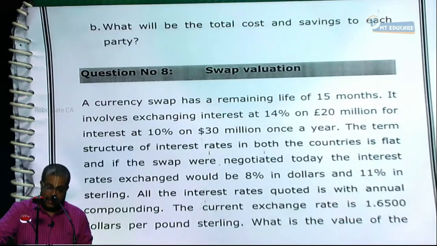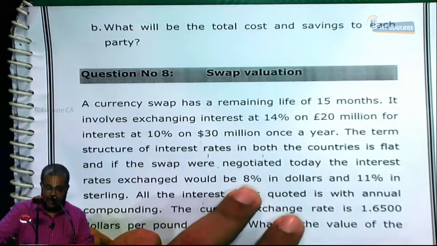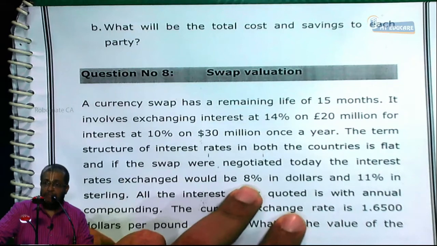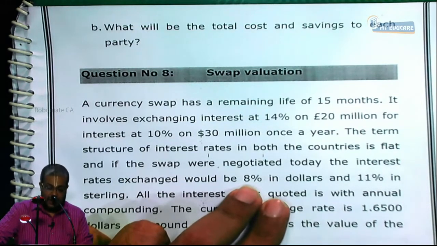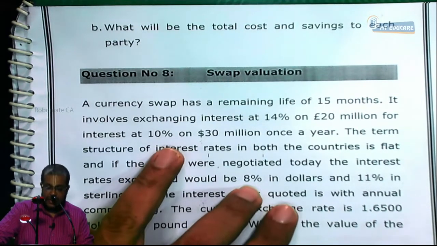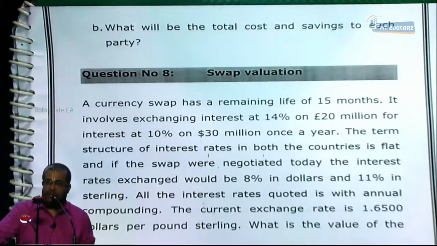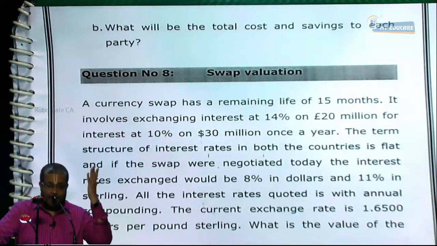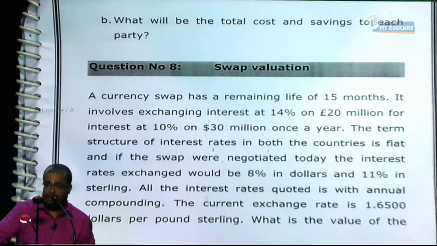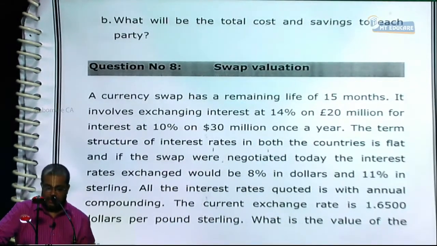If the swap were negotiated today, the interest rate exchange would have been 8% in dollars and 11% in pounds. Currently, the dollar interest rate is how much percent? 8%, instead of 10. And the pound interest rate is how much percent? 11%, instead of 14. At the time of swap initiation, they were equal to 14 and 10%. Now they are 11 and 8%. Am I right or not?